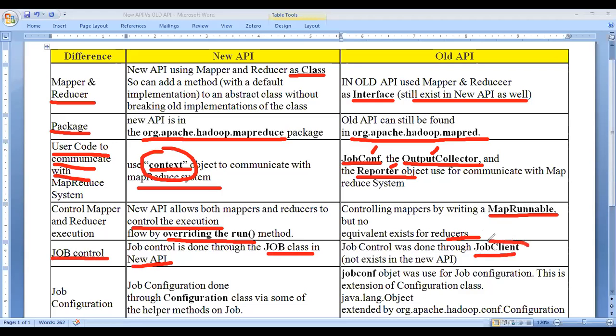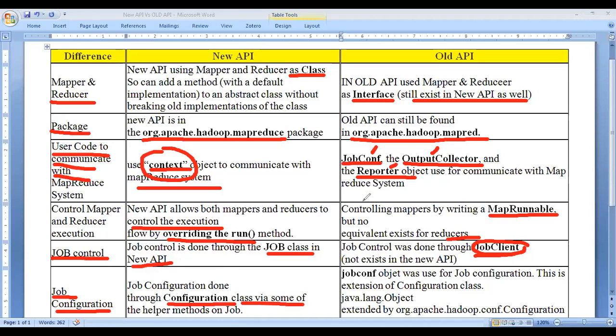So we have one method used to control all those things. Next, another one is about job configuration. What is the job configuration? In the new API, through the configuration of Java, some of the helper code we can do. But in the old API, we need to write code for the job configuration also.